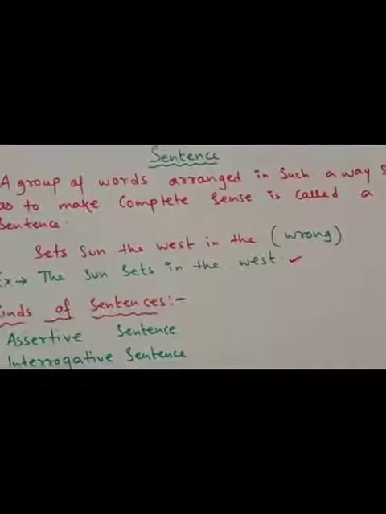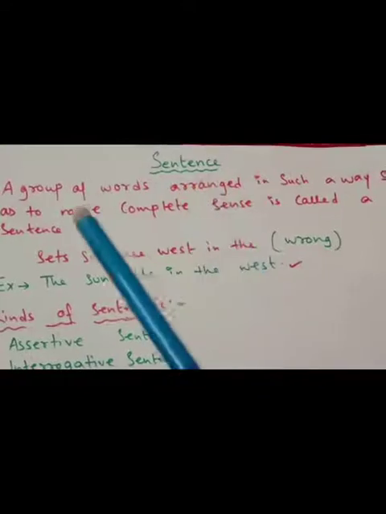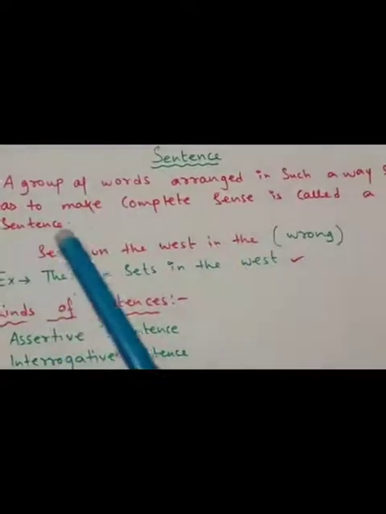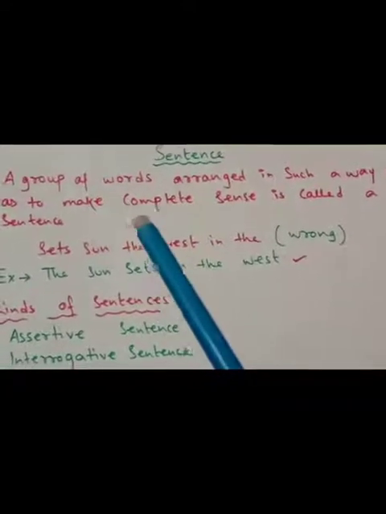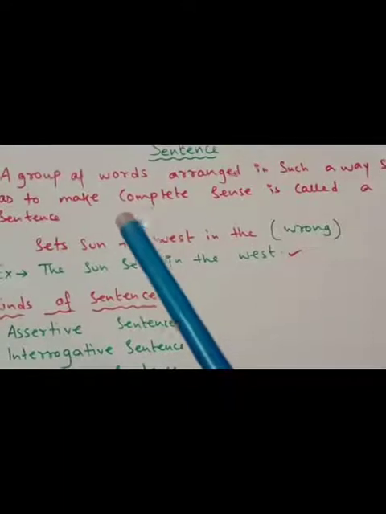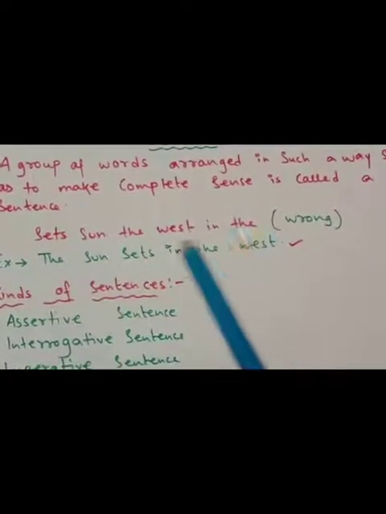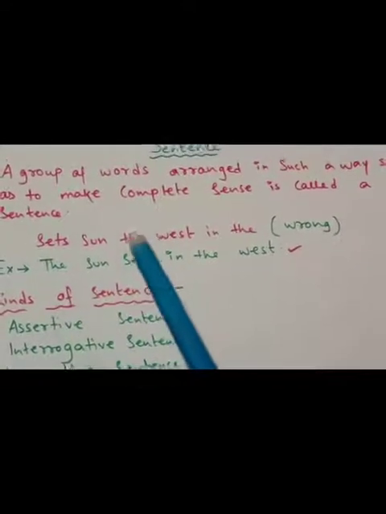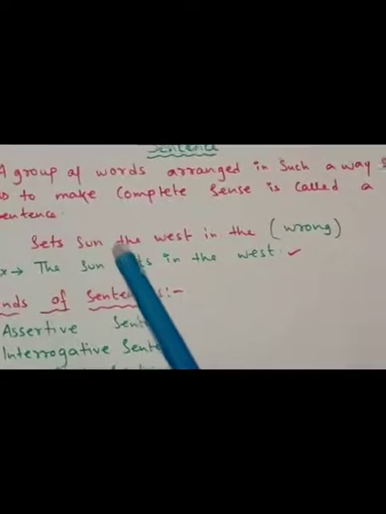Students, you can see in the chart paper I have written here, this is a sentence. A group of words arranged in such a way so as to make complete sense is called a sentence. Suppose we have lots of words, but these words have to be arranged in such a way that they have a meaning.